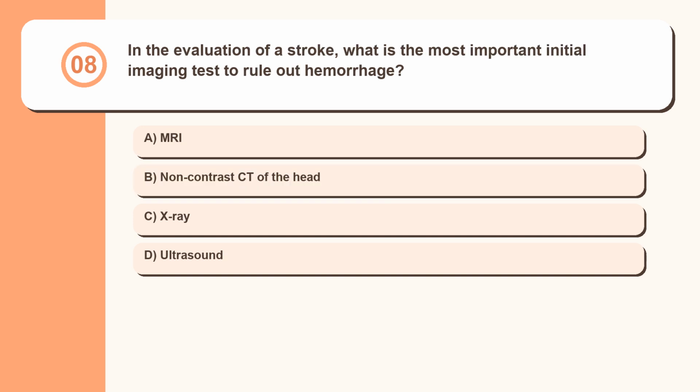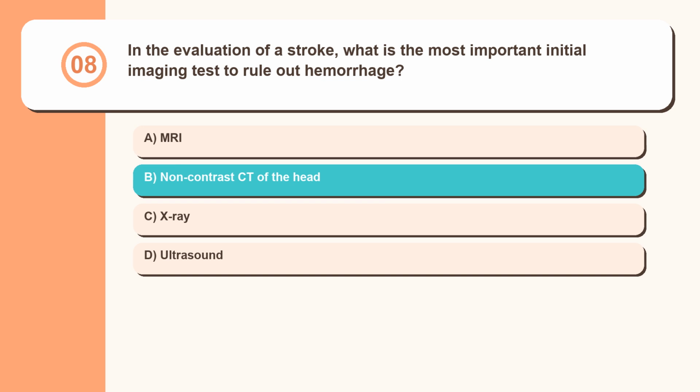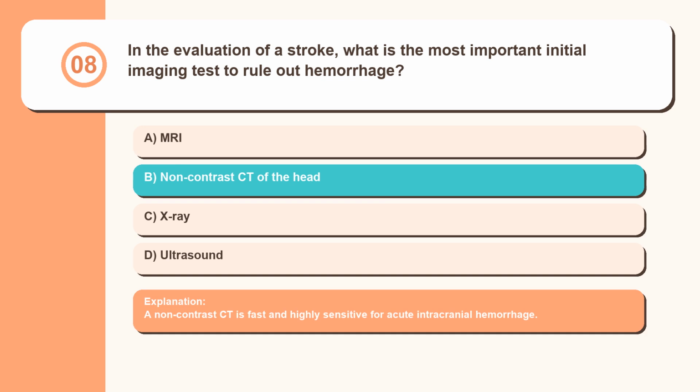Question 8. In the evaluation of a stroke, what is the most important initial imaging test to rule out hemorrhage? MRI, non-contrast CT of the head, X-ray, ultrasound. A non-contrast CT is fast and highly sensitive for acute intracranial hemorrhage.